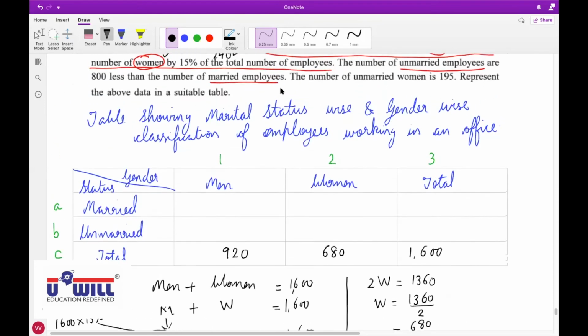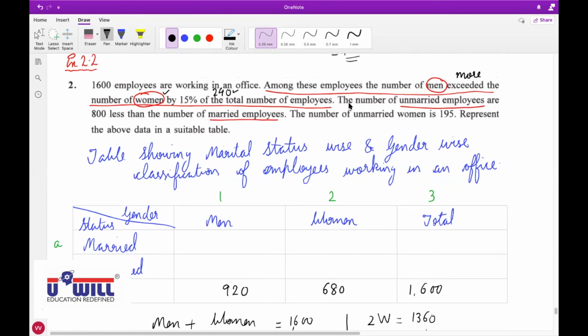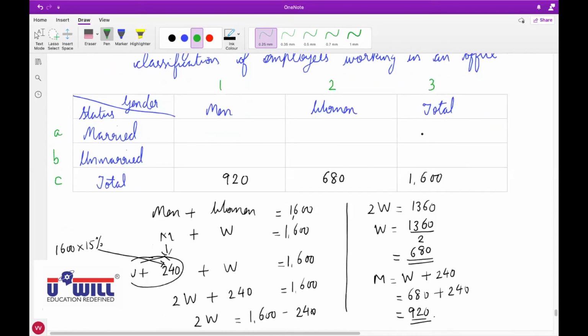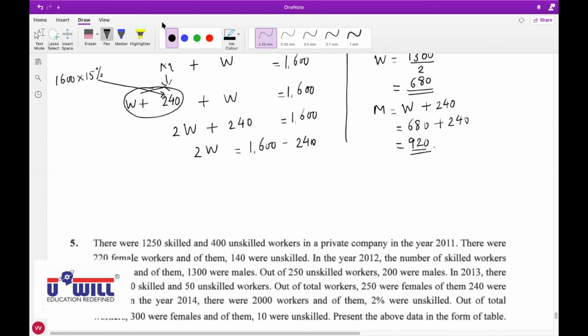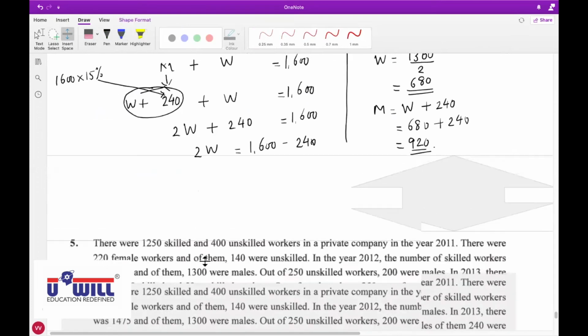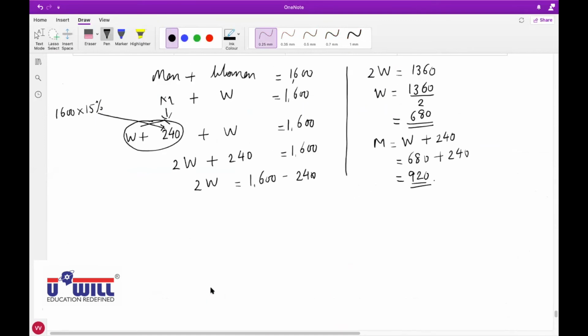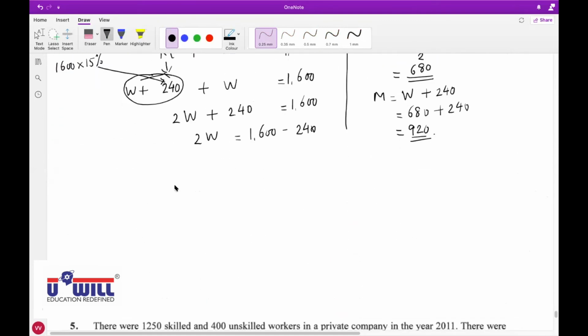Okay, now similarly, next information. The number of unmarried employees are 800. Now here all of you underline less than the number of married employees. Now can I say married plus unmarried are also equal to 1600? So similar to this, we will solve the information. Exactly similar to this. Married plus unmarried are also equal to 1600.